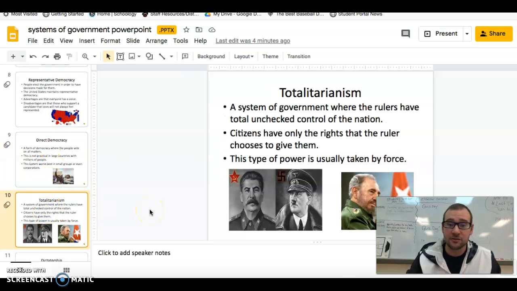The other side of that is totalitarianism. I can never say this word right. It's a system of government where the rulers have total unchecked control of the nation. Kind of similar to one of the other styles we looked at earlier. But in this one, citizens have only the rights that the ruler chooses to give them.